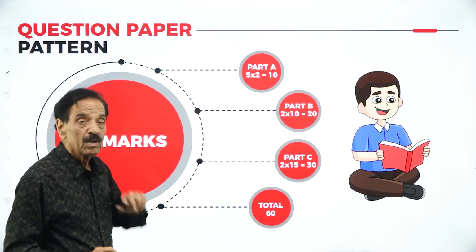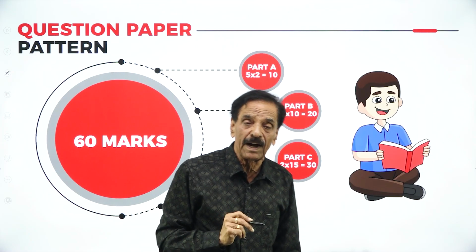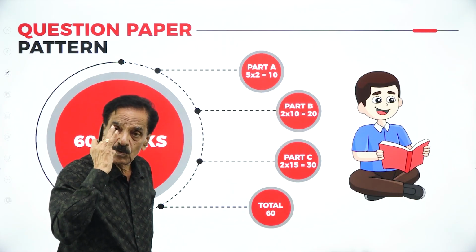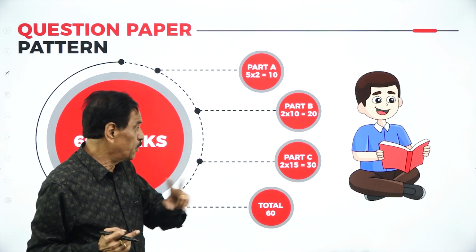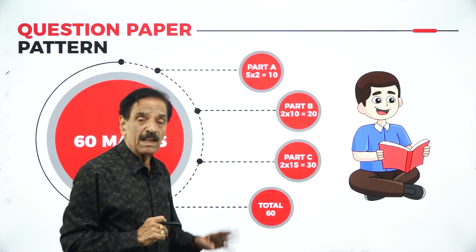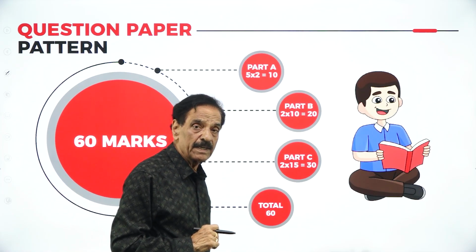How will it go? 2-mark questions, 7 will be asked. You have to answer any 5. 2 into 5 is 10. Part B will ask 4 questions. You have to answer any 2. 2 into 10, 20 marks. Part C will ask 4 questions. You have to answer any 2. 2 into 15 is 30.